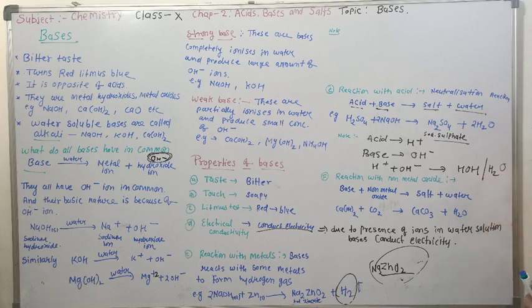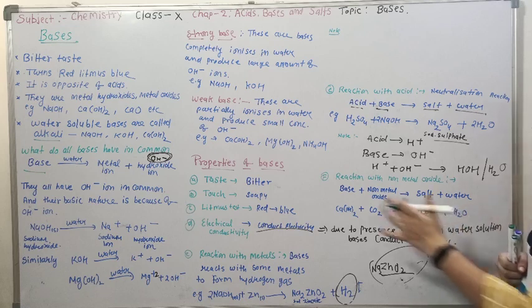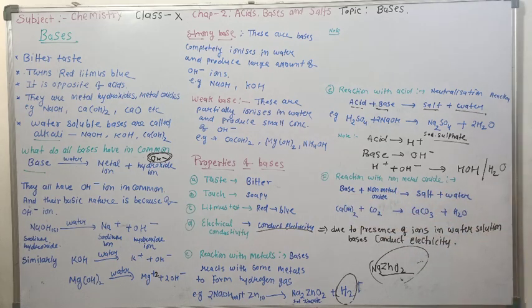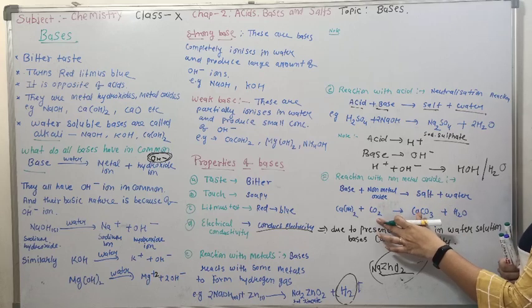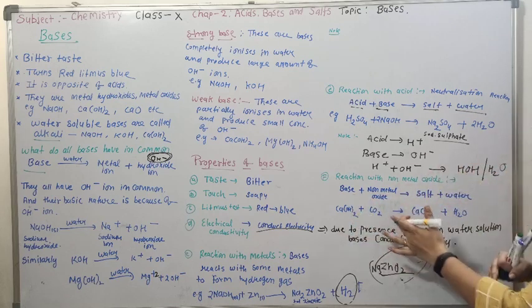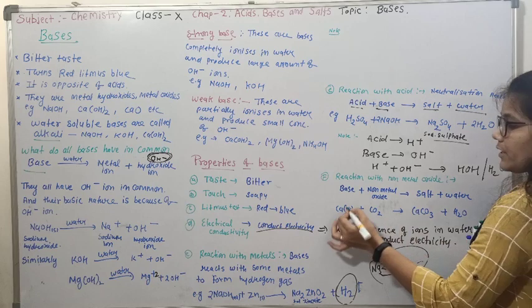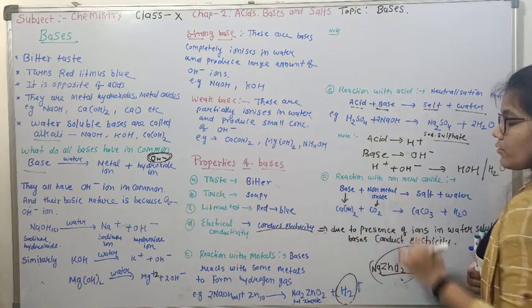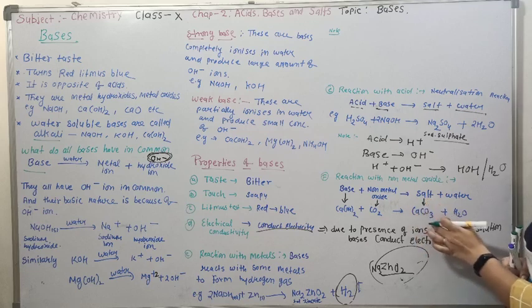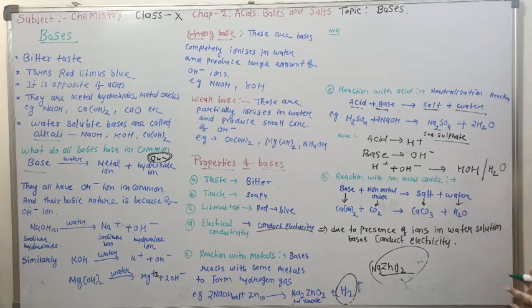Now the next property is reaction with non-metal oxide. When a base reacts with a non-metal oxide, they form salt and water. Again it is a neutralization reaction, because non-metal oxides are acidic in nature, and when acid and base react, they form salt and water. For example, calcium hydroxide, a base, reacts with the non-metal oxide carbon dioxide to give salt, calcium carbonate, and water. So these are the chemical properties of bases.